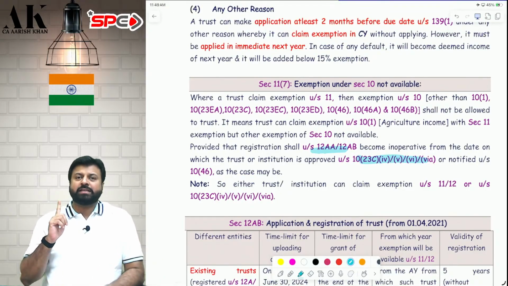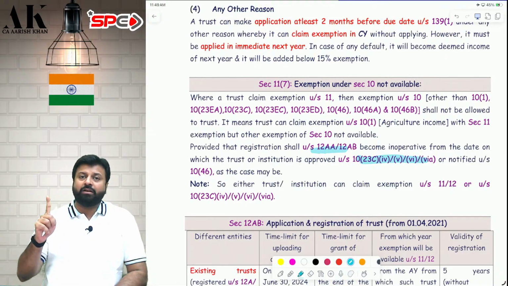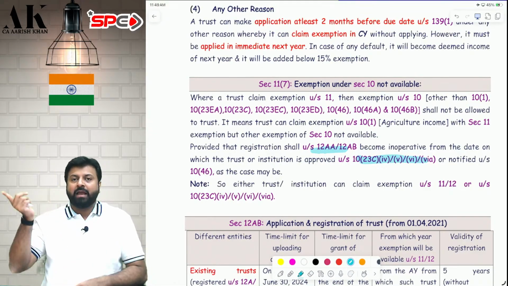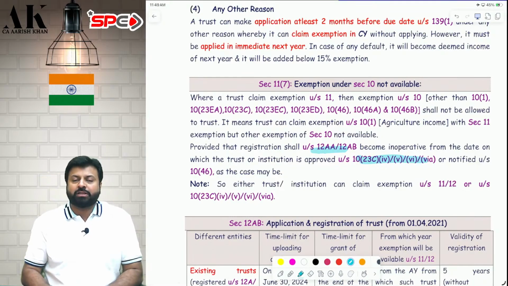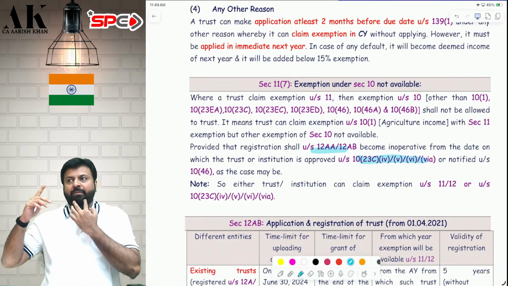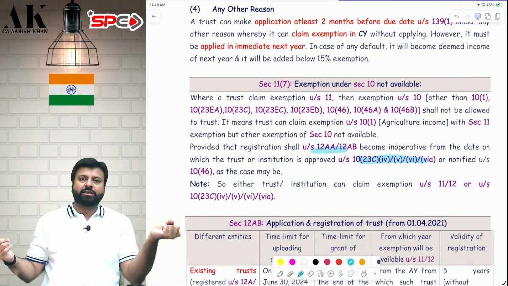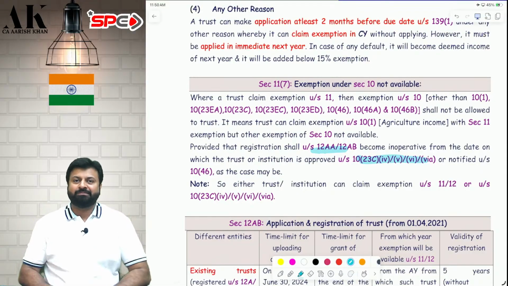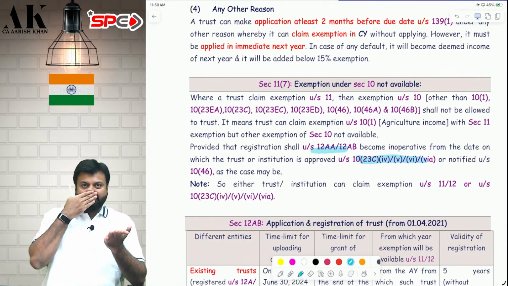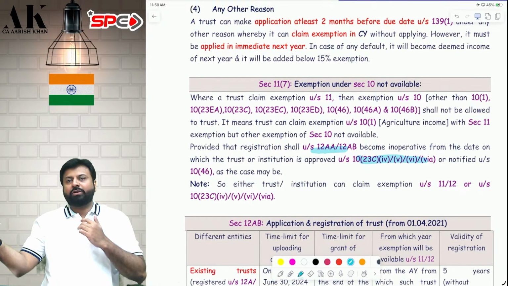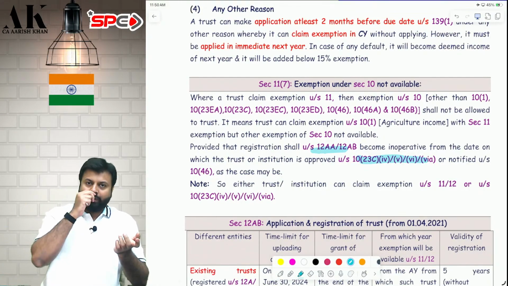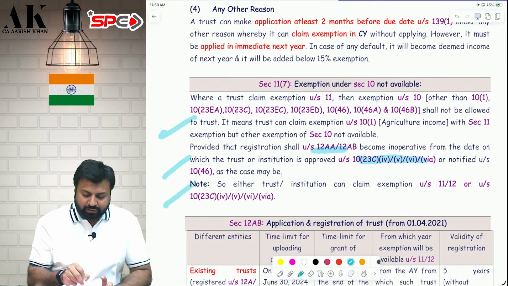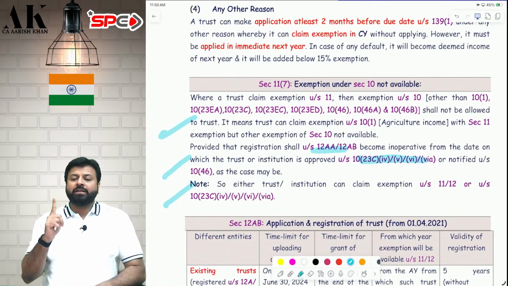But only one exemption is allowed to a trust, and that is section 10(1) along with 12AB. Along with 12AB, you can claim only one exemption, that is section 10(1), that is agriculture exemption. Apart from that, all other exemptions, if you want to claim 12AB also and 10(23C) also, then you have to forego one of them. If you are claiming 12AB, then you have to forego 10(23C). If you want to claim 10(23C), then you have to forego 12AB. You cannot claim both of them together. That's what is written. Only section 10(1) is allowed with both.